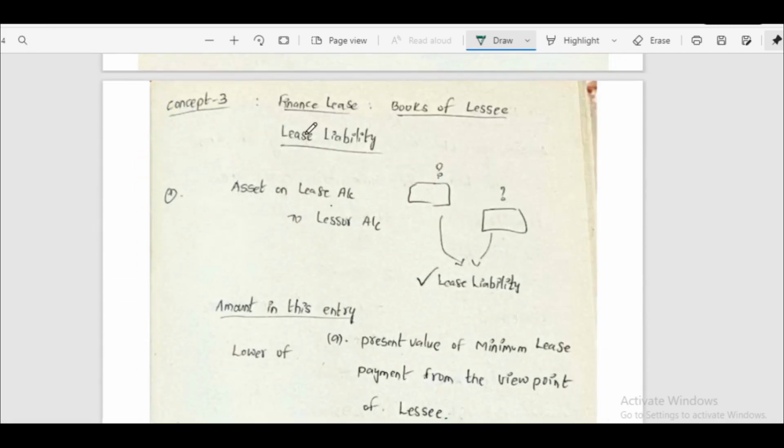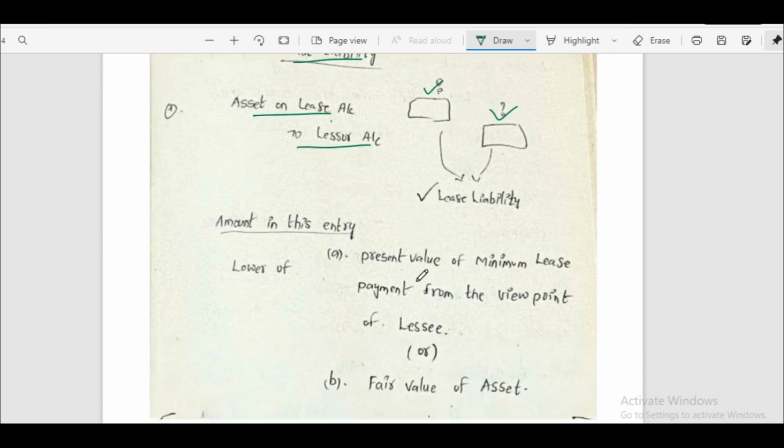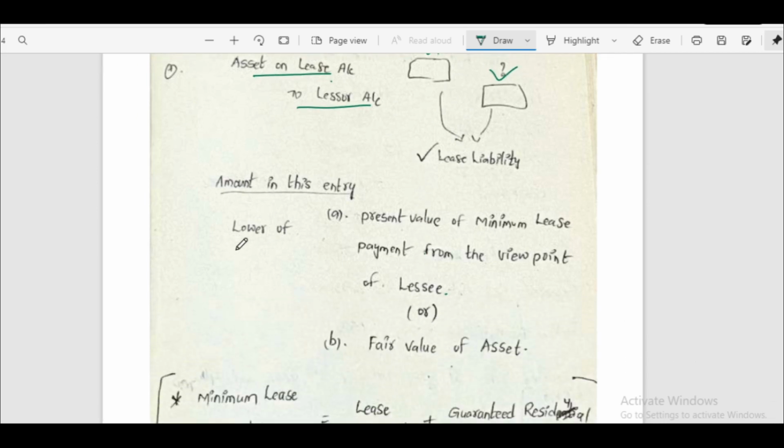Concept 3 is about accounting treatment of finance lease in the books of lessee. In the books of lessee, he will pass the entry: asset account debit to lessor account. We have to calculate the amount he has to record: the lower of the present value of minimum lease payments from the viewpoint of the lessee or the fair value of the asset.